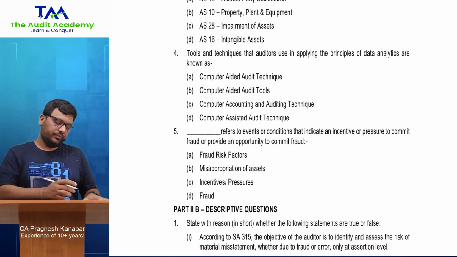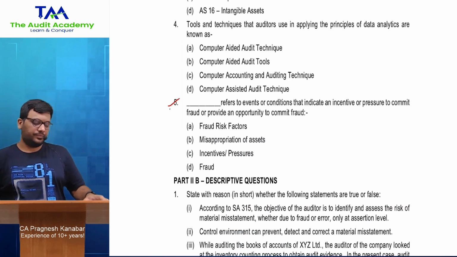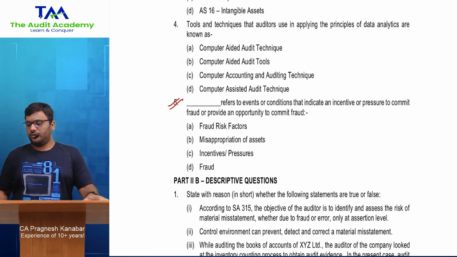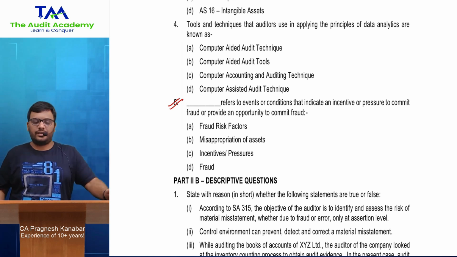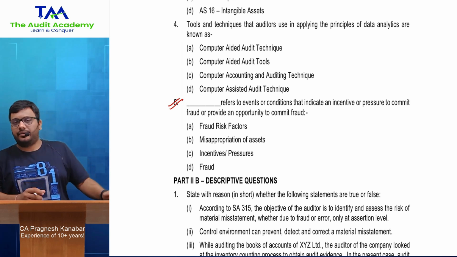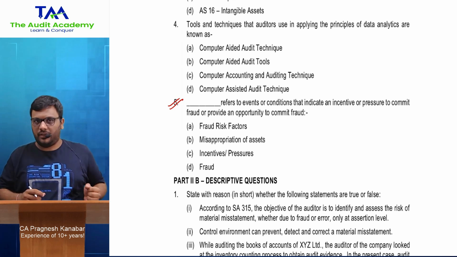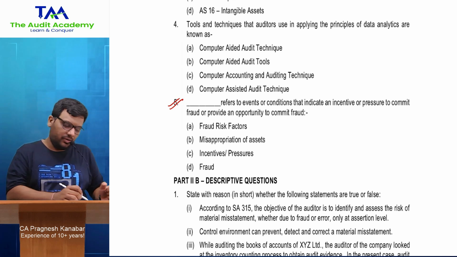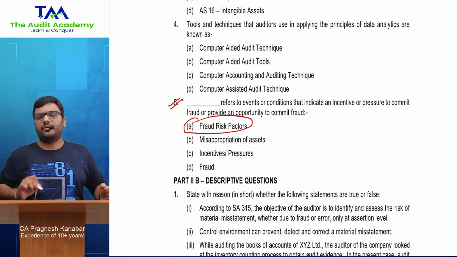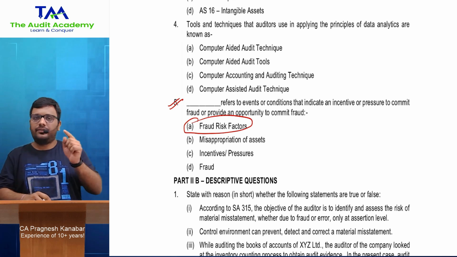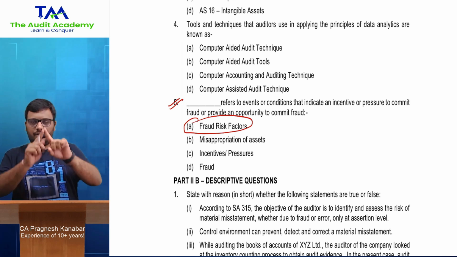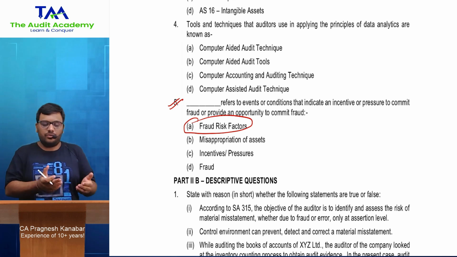Okay, this one is again from Standards on Auditing. Dash refers to events or conditions that indicate an incentive or pressure to commit fraud or provide an opportunity to commit fraud. Fraud risk factors: incentive, pressure, opportunity, attitude, rationalization. It is a very powerful concept of why a person commits fraud. All right, what factors cause a person to commit fraud? The whole definition is printed, fraud risk factors. This is chapter 5 of the module, and in my revision video also you will find this very clear discussion along with the table and everything. All right, so if you want you can go through it.